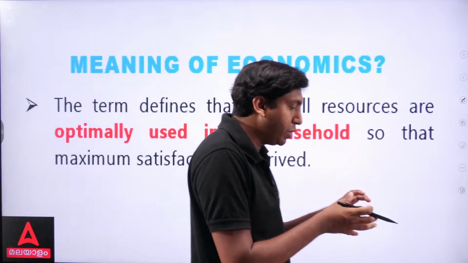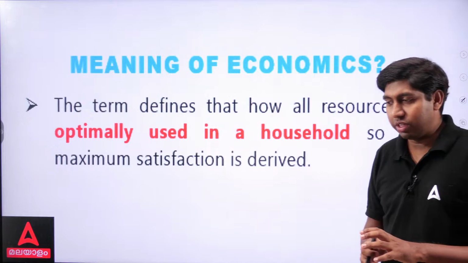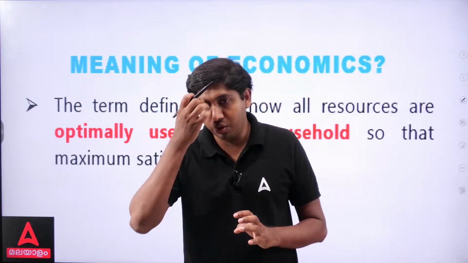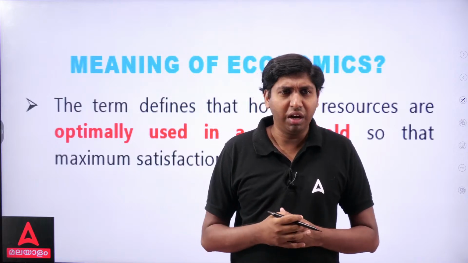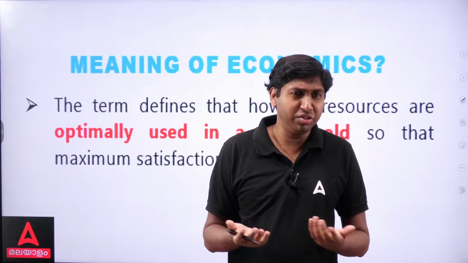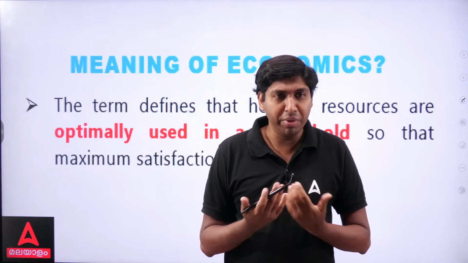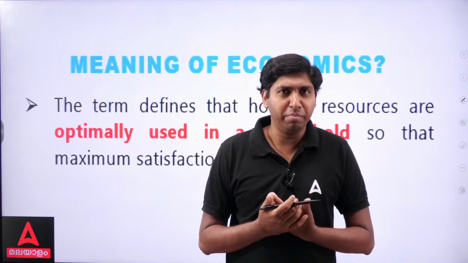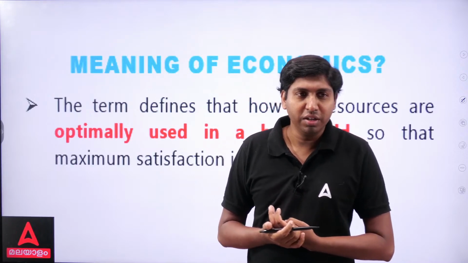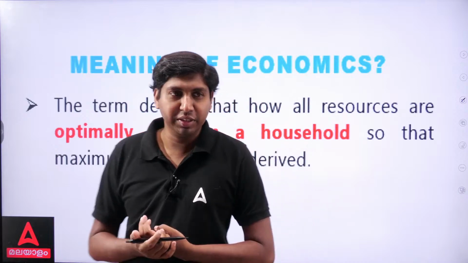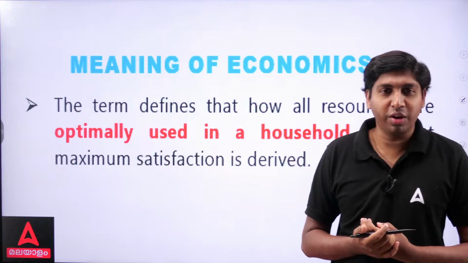So it defines what? Resources are optimally used or properly used. For example, in our house, we may need many items to eat. For example, rice is one of the necessities, it is for our survival. Milk we need, bread, butter, jam, chicken, beef, pork. These are some of the items we need to live, to survive. So these are our needs.